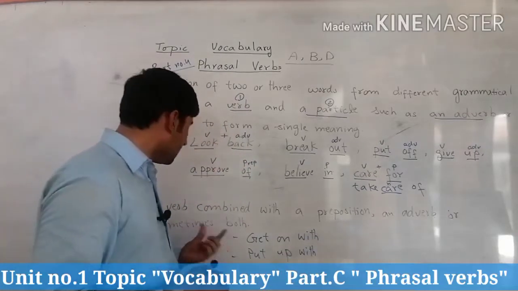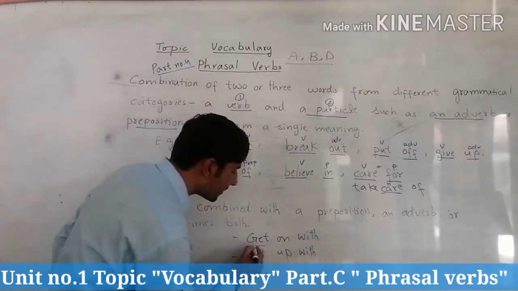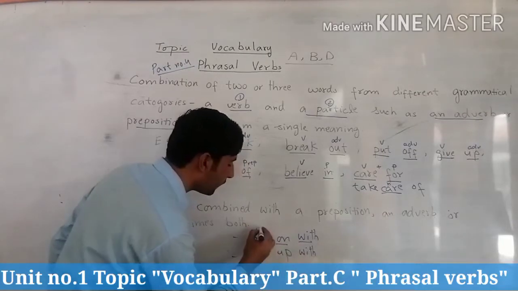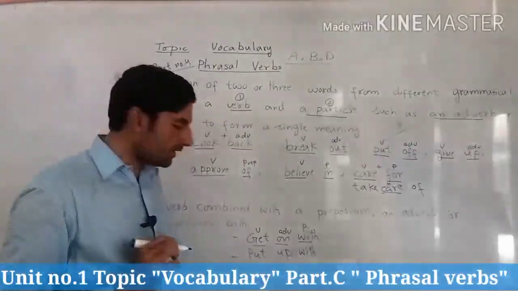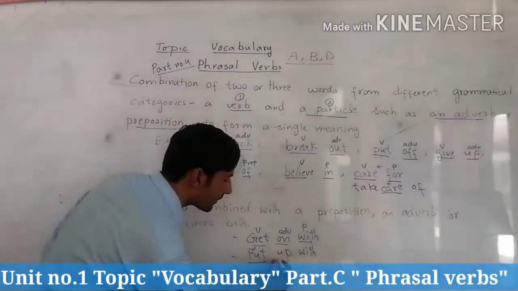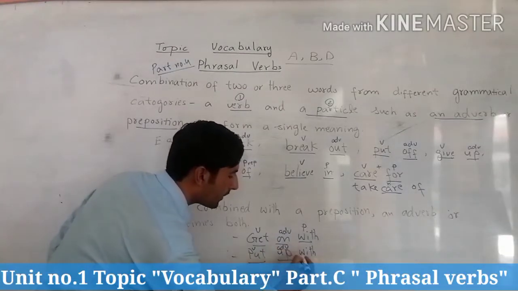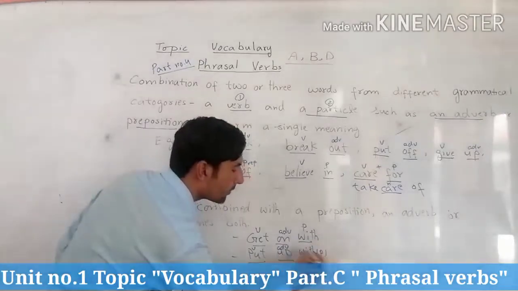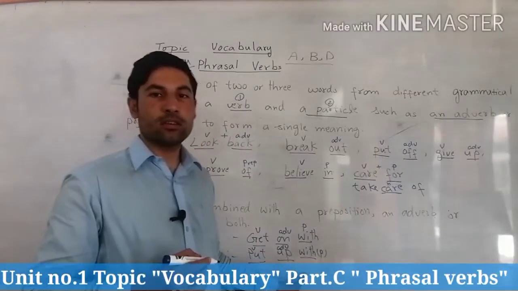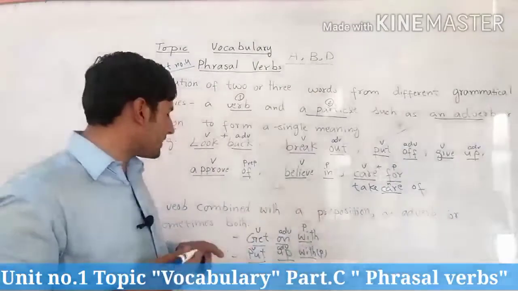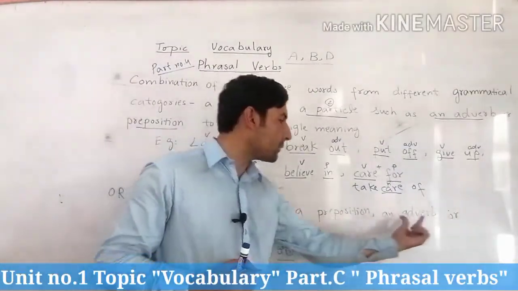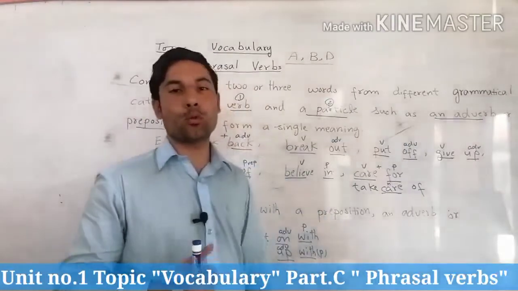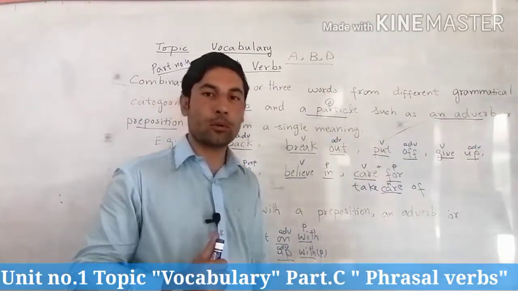These are examples that you can use. Get on with: verb, adverb, preposition. While put up with: verb, adverb, and preposition with. So in these examples you can see that sometimes the verb is followed by a preposition, sometimes an adverb, and sometimes both of them. So this was something about the phrasal verb.